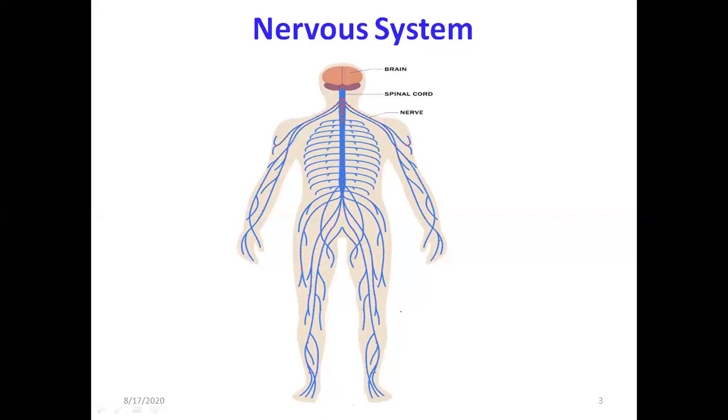They are forming a web like structure. So continuously they are sending the information to the brain, getting a response, and then sending that response to that particular organ.